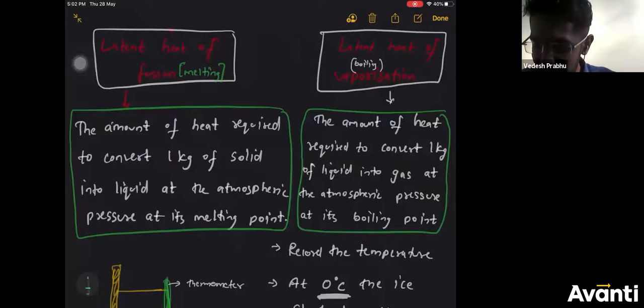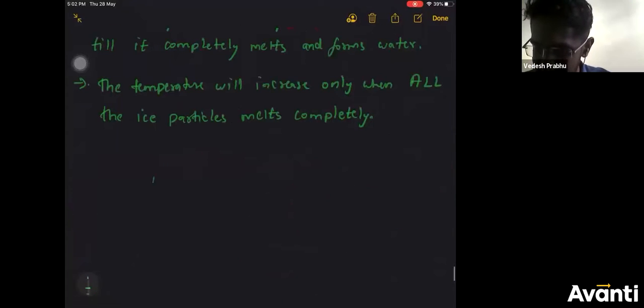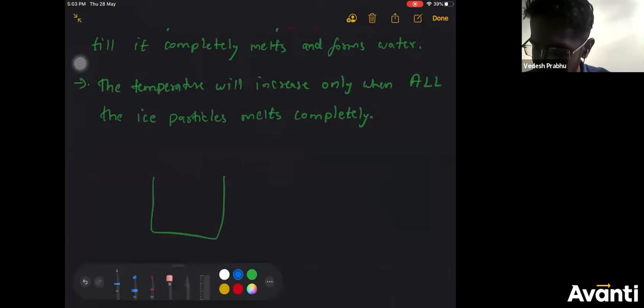So remember, 1 kg, here also 1 kg. Now you may ask, hey sir, how can liquid be in kg, sir? Liquid unit is liters or milliliters. How can you write in kg? So we will just keep the units the same, so that the heat required will remain standardized, with uniformity. How will I take 1 kg of liquid? I will take the beaker and put water, and I will measure.